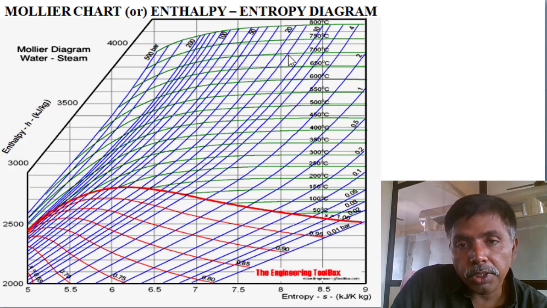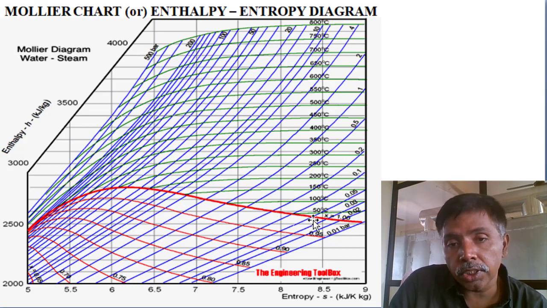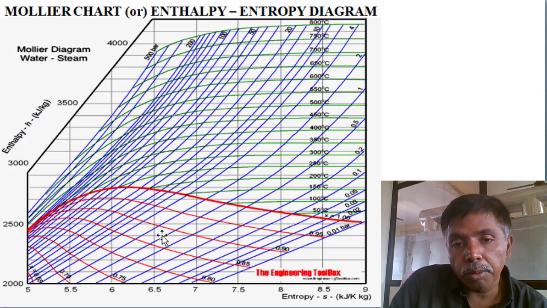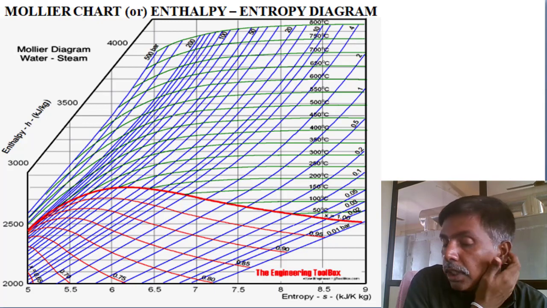Next, these are the pressure lines. You can see that inside the saturation curve, the pressure lines and temperature lines are the same. But after crossing the saturation curve, the pressure lines keep the same angle of deviation, but the temperature lines are deviating. You can see 50 degrees, 100 degrees, 200 degrees. These are the temperature lines. Horizontally it is deviating. So this is the representation.